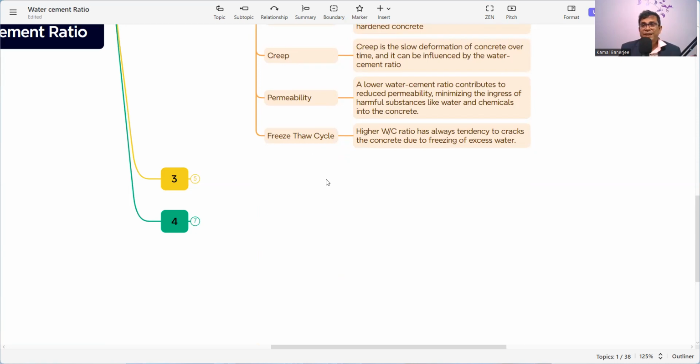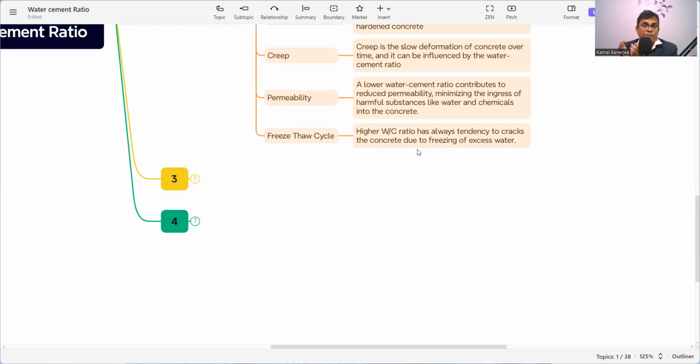And then the freeze thaw cycle, which I discussed earlier also. A higher water cement ratio always has a tendency to crack the concrete due to freezing of excess water. If excess water is inside the concrete and it does not evaporate, and the temperature suddenly falls below freezing, it will crystallize into ice.